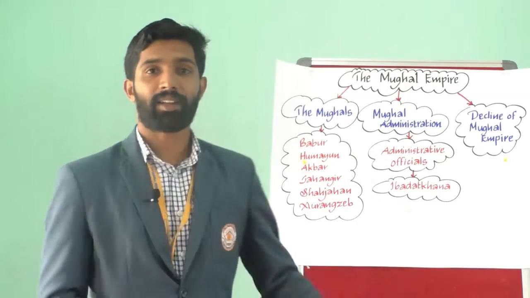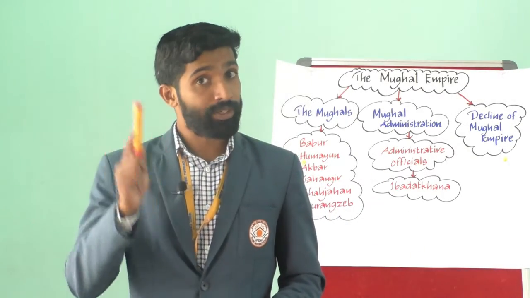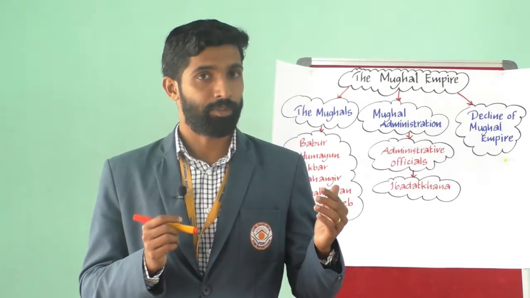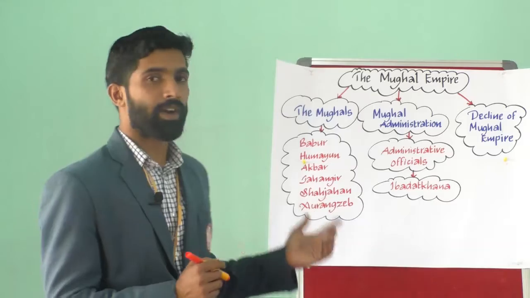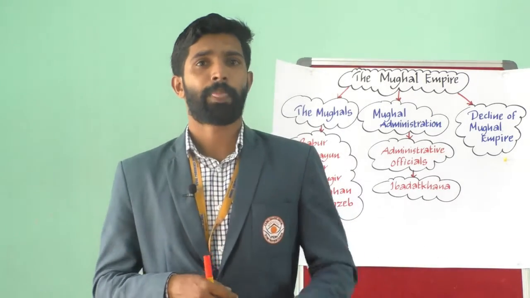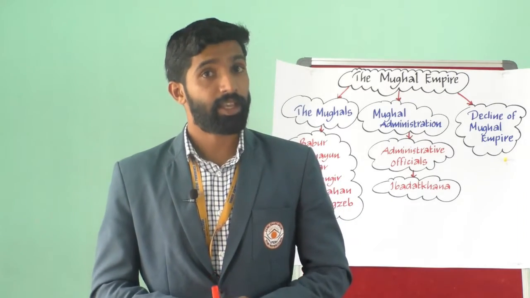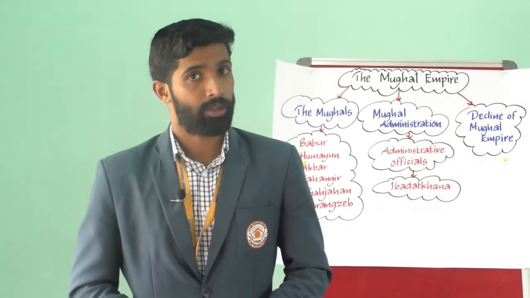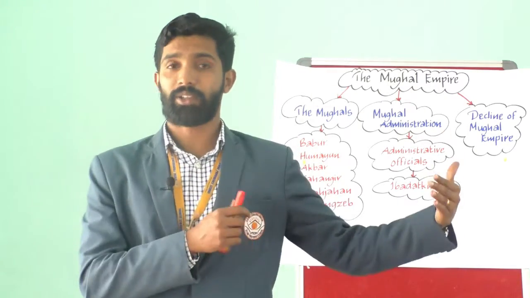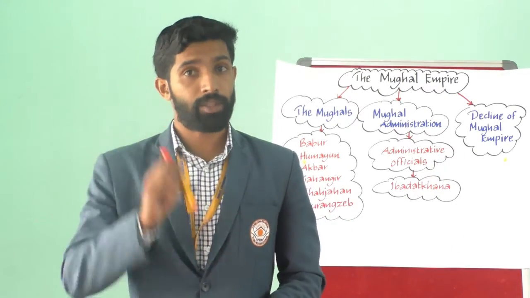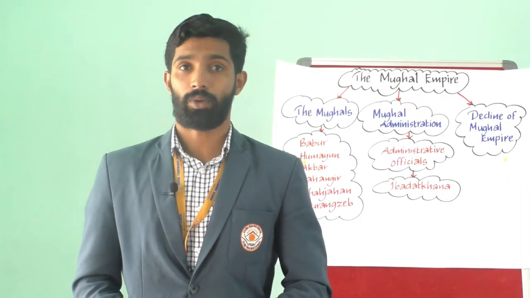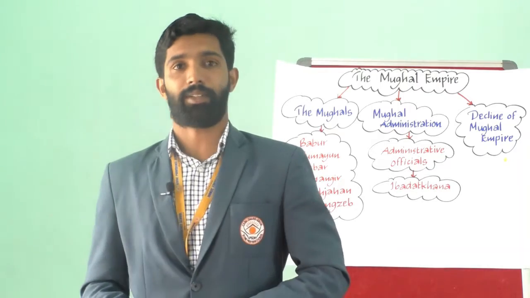And during Jahangir's time, European traders had started coming to India. Remember, during the time of Jahangir, European traders had started coming to India. In 1608, Captain William Hawkins, a representative of the East India Company, came to Jahangir's court. And the first ambassador to the Mughal court was Sir Thomas Roe, who came in 1615.